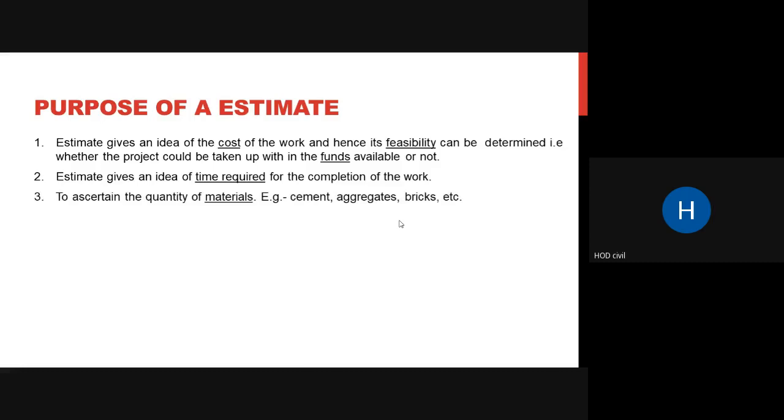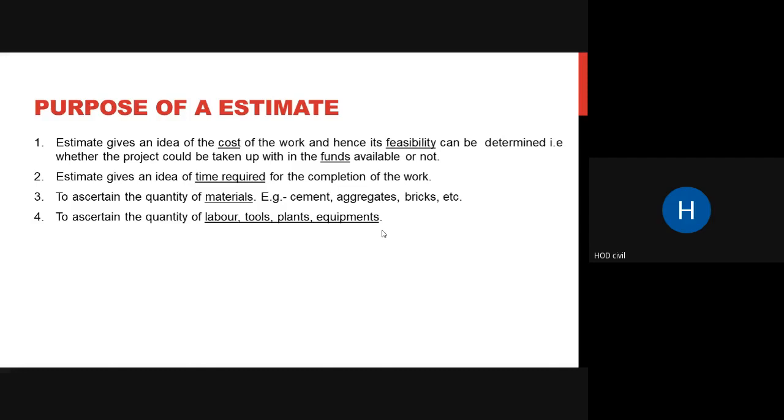So the next thing is to ascertain the quantity of materials, right? Various materials are required to build a structure, like cement is basically required. Then you need aggregates, you need bricks, you need reinforcement. So these materials will cost you something. When you know the quantity of these materials, you can multiply by their rates and you can get your estimate. So you can ascertain the quantity of materials from an estimate.